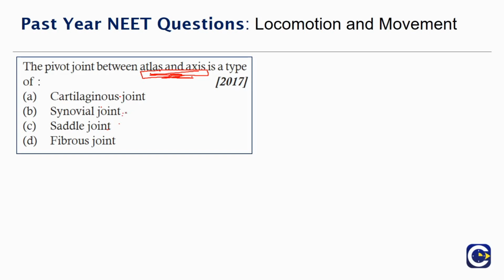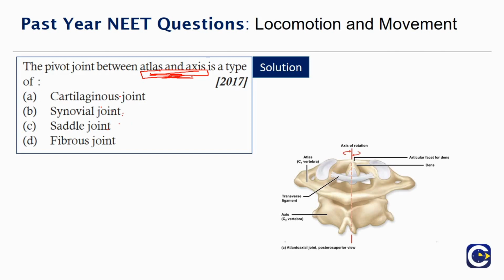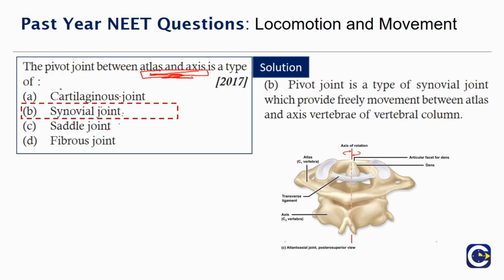Saddle joints are present in the tarsals and metatarsals. They are good for movement, but not in all directions as in the head and neck. Fibrous joints are not very flexible, so the answer must be synovial joint. Pivot joint is actually a type of synovial joint. Most people find this question difficult to answer, so I'm giving you a small logic so that you can remember.